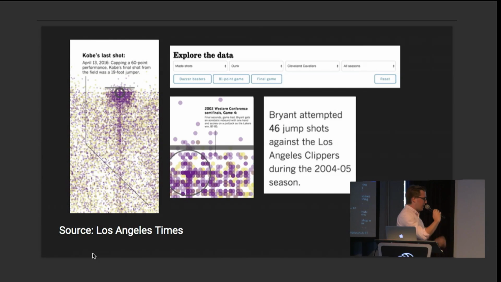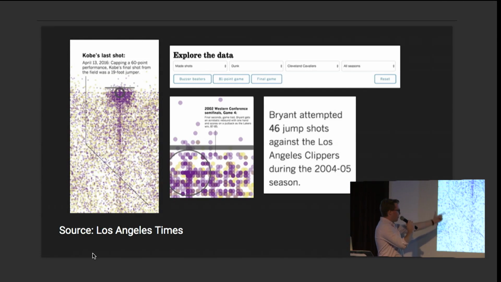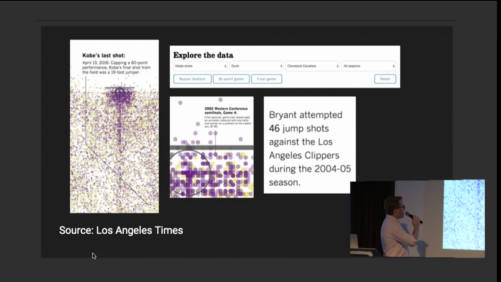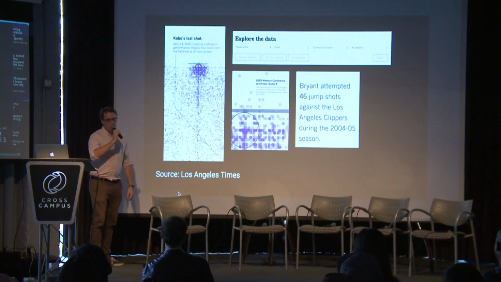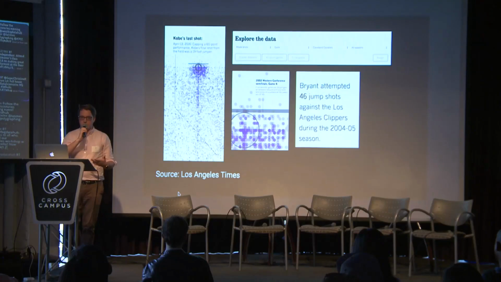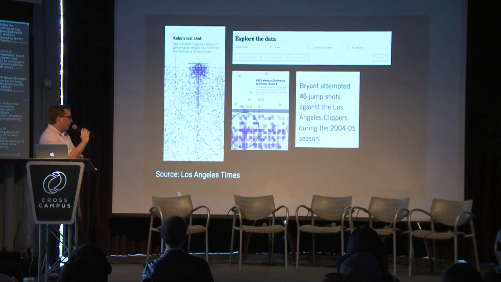So we put in some annotations. We looked at where his last shot was, where on the court he was, and we put in some annotations for that, or other interesting shots that he took. We actually had a little tour that pointed out some of the important shots throughout his career, so that you could get an idea very quickly of what you're looking at.